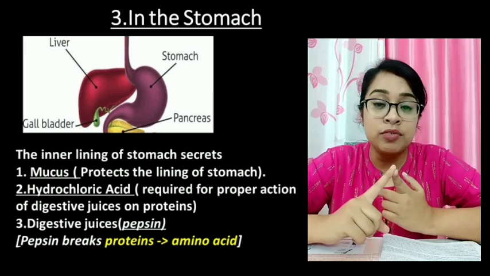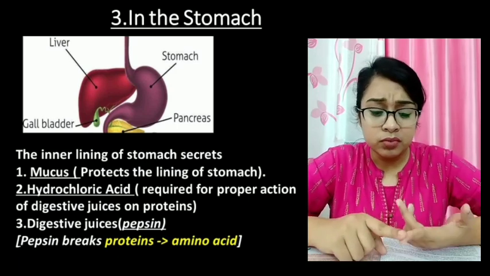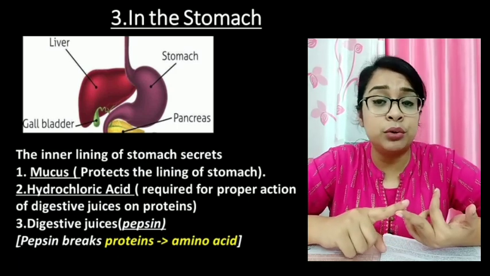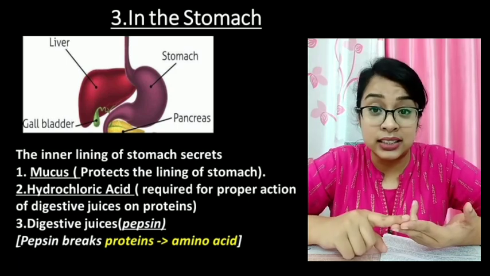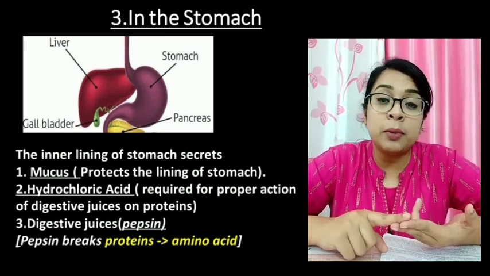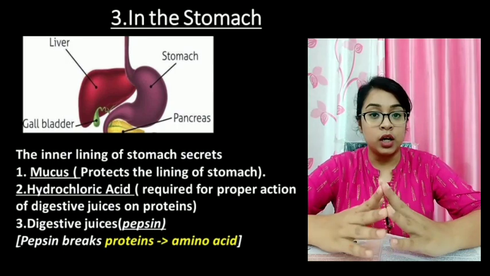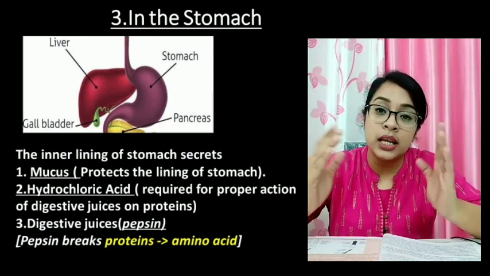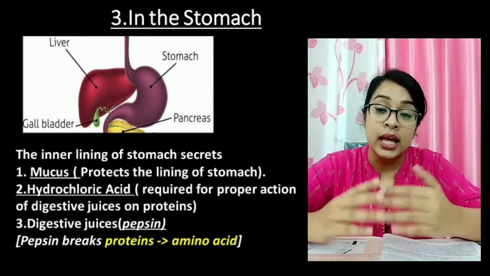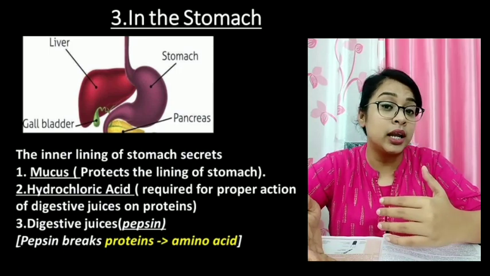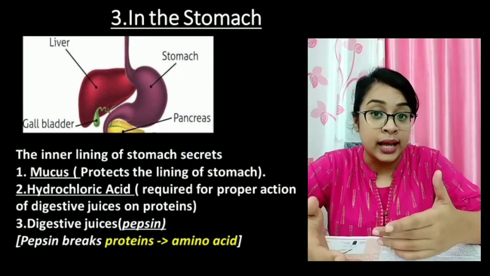Now, why do we need mucus? See, the stomach also secretes hydrochloric acid. Now, it is acidic in nature, so it can burn the wall of the stomach. So, mucus forms a layer over the stomach lining that saves the stomach lining from the acid.